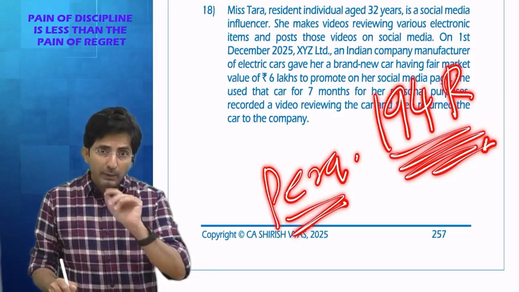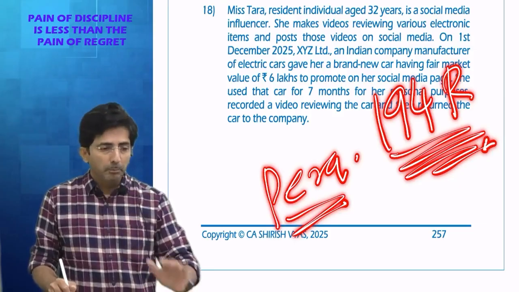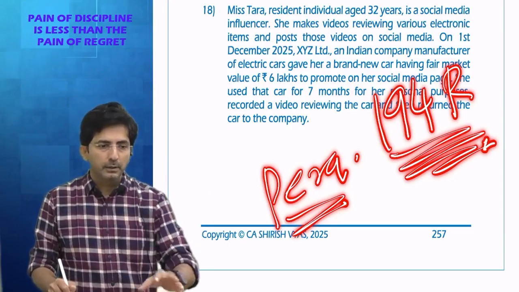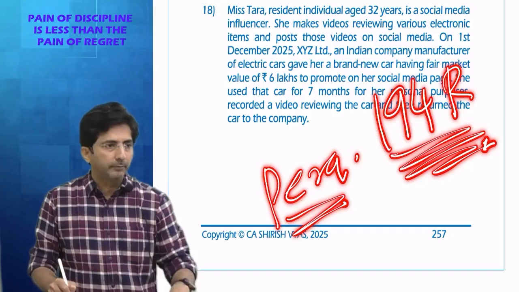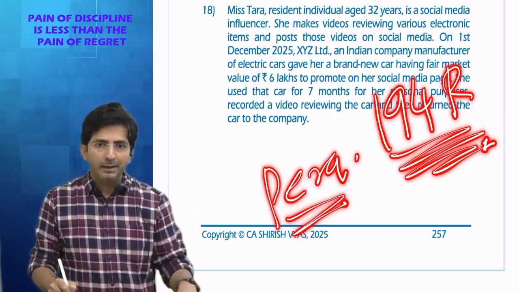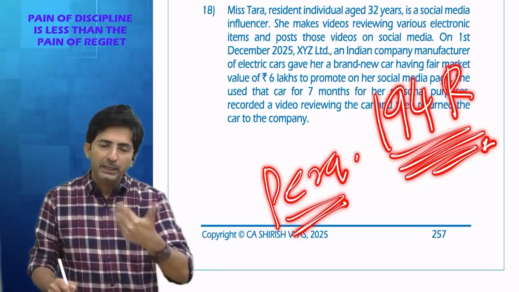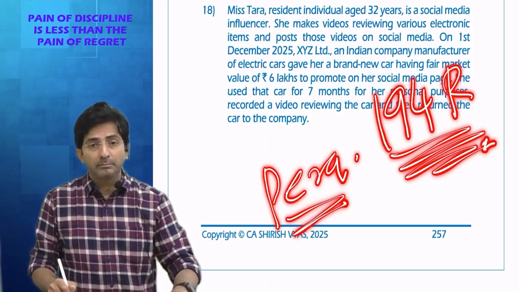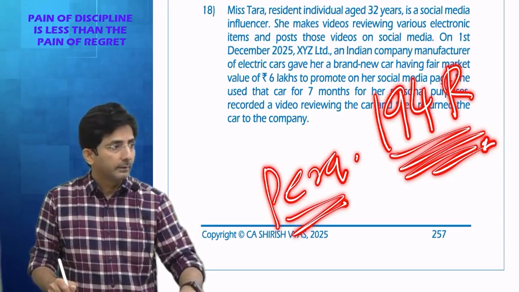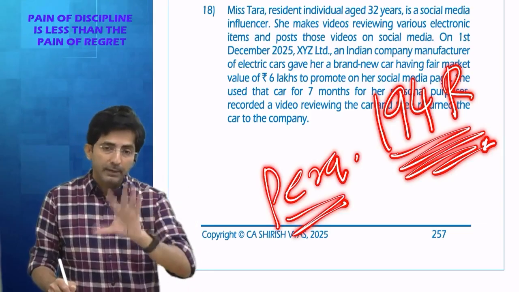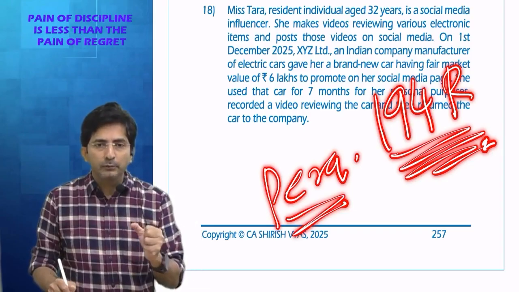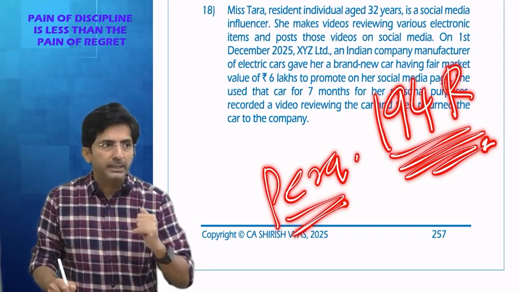And companies do like this in real life. Many companies, whenever they approach a social media influencer, give their product free of cost to them. So if the company would have said, Tara, you keep the car for free, plus you will get charges for making the video on Instagram, then the car given away to Tara would have become a perquisite. You know what is a perquisite? Whenever you get something extra over and above your main charge.